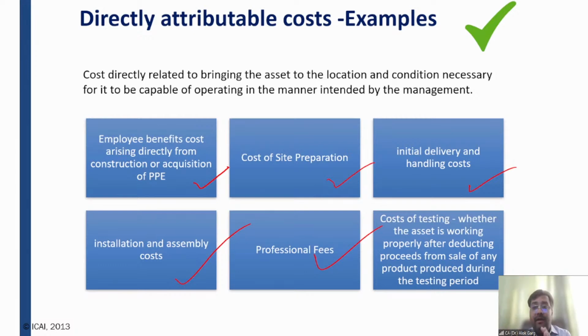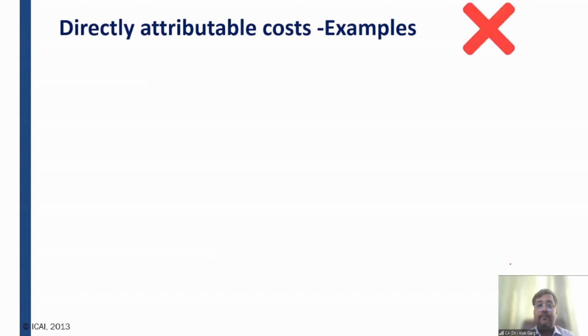But if there is some income from the trial run, that has to be deducted from the cost of the asset. So cost of testing, whether the asset is working properly or not, after deducting the proceeds from sale of any product produced during the testing period. Okay. So this is the example of directly attributable cost.